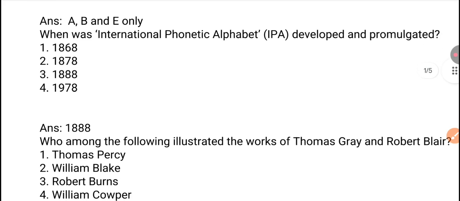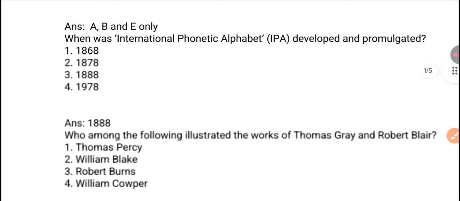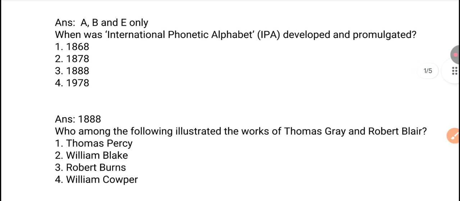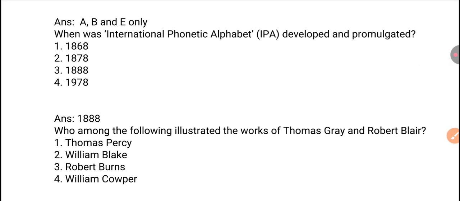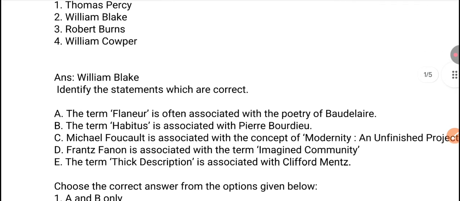Next question. Who among the following illustrated the works of Thomas Gray and Robert Blair? Thomas Percy, William Blake, Robert Burns, William Cowper. So the right answer is option 2, William Blake.